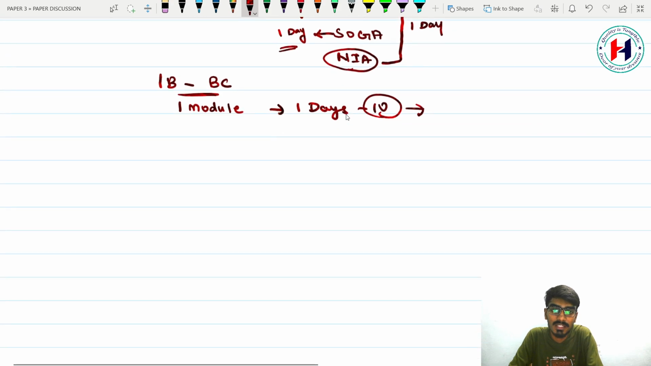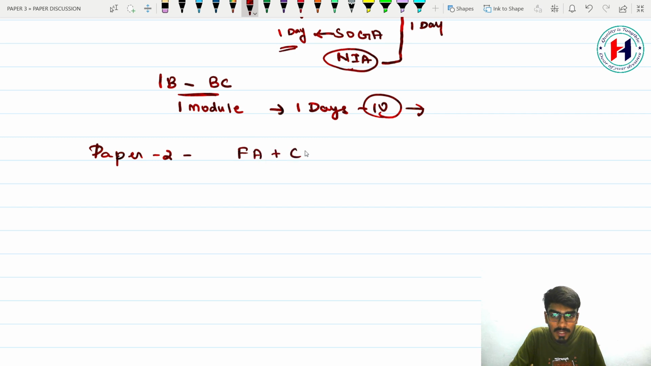Same in the case of paper 2. For paper 2, you have financial accounting plus cost accounting. They are going to ask you the same 100%. For financial accounting they are going to test you for 70%, and for cost accounting 30%. It means indirectly that financial accounting is based on 35 questions and cost accounting is based on 15 questions.